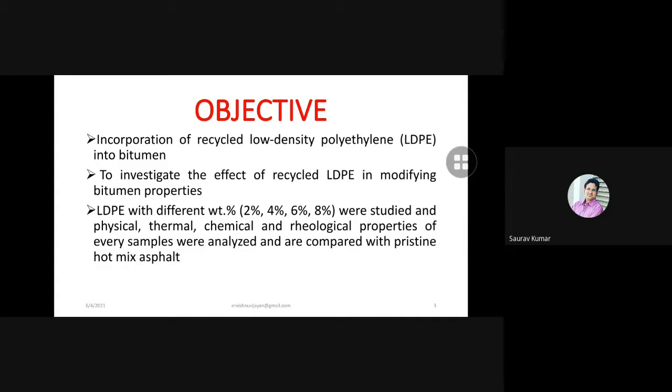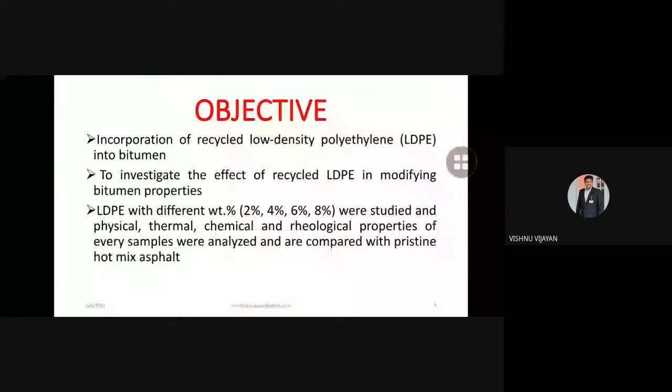Any practical issues it has while implementing it in real-life structures, or when we execute in the field? Yes, sir. Actually, we are looking for further studies based on this research. The first thing we are finding is the replacement of bitumen with LDP and HDP. In the upcoming stage, we will definitely give you an exact idea of how we can use the materials in the future related to HDP and LDP in road making.